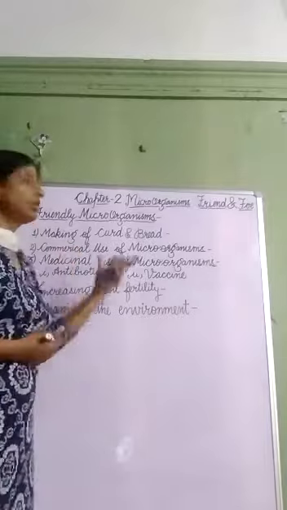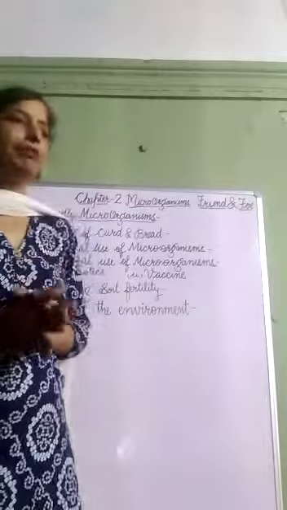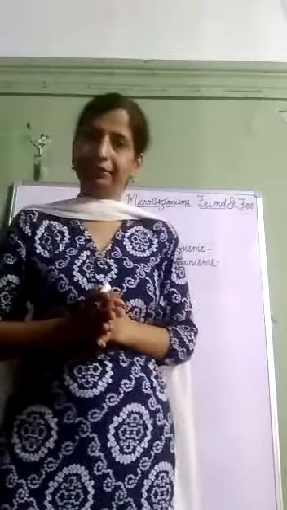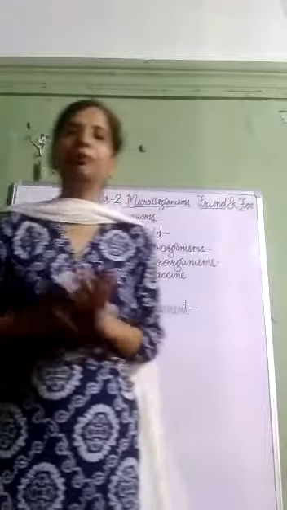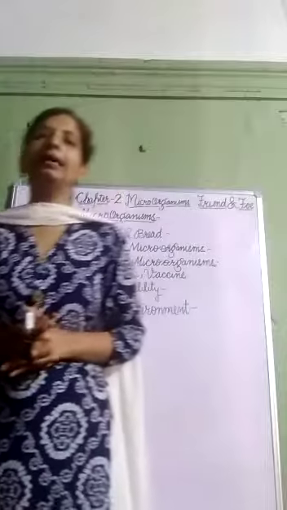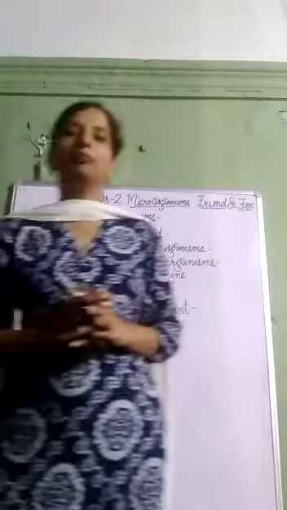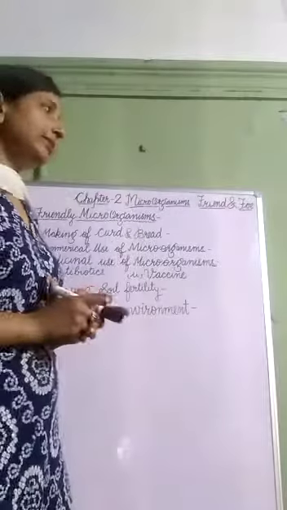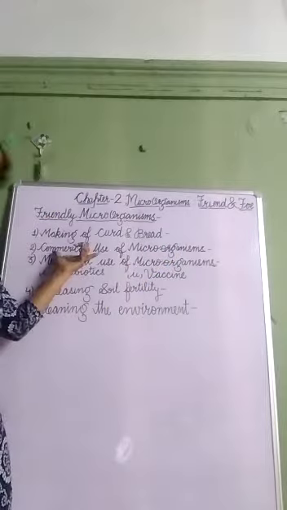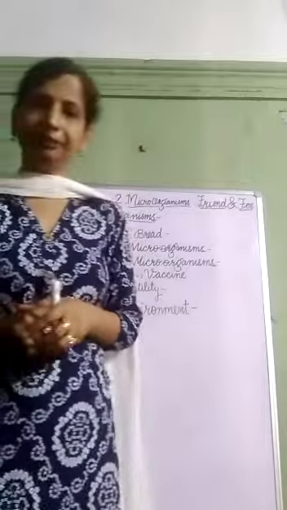Second one is commercial use of microorganisms. Microorganisms are used for large scale production of alcohol, wine and vinegar. Yeast is mainly used for producing alcohol and wine, and vinegar is produced by the bacteria Acetobacter. Acetobacter is responsible for production of vinegar. This is how microorganisms are helpful in commercial production of alcohol, wine and vinegar.